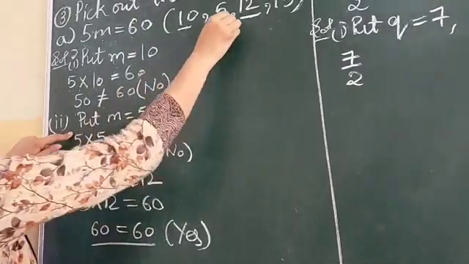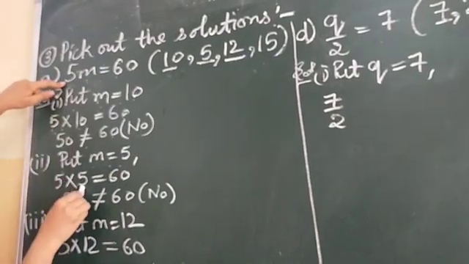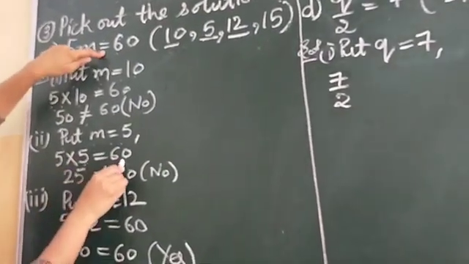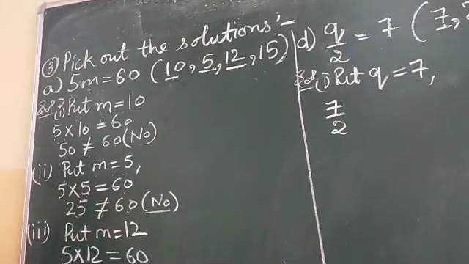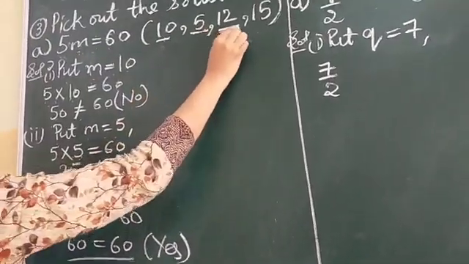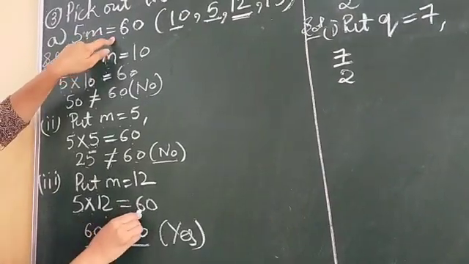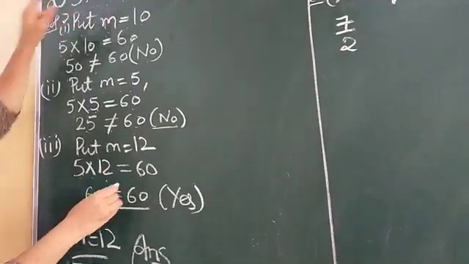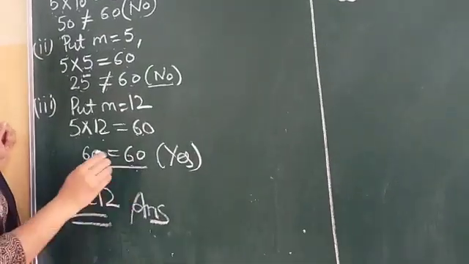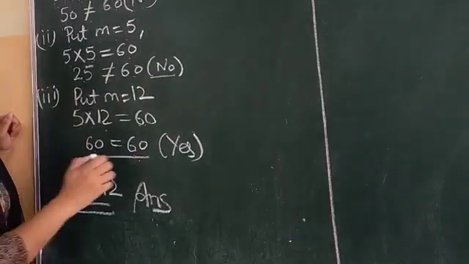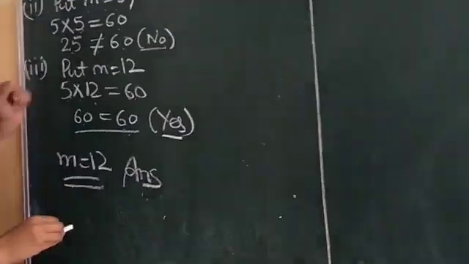Now next, we will put m equals 5. Instead of m, we will write 5. 5 into 5 is equal to 60? 5 fives are 25, not equal to 60. So it means it is also not the solution of this equation. Now we will put m equals 12. 5 into 12 is equal to 60. 12 fives are 60, equal to 60. Now both left hand side and right hand side are equal. It means this is the solution of this equation. So you will write yes, and the answer is m equals 12.